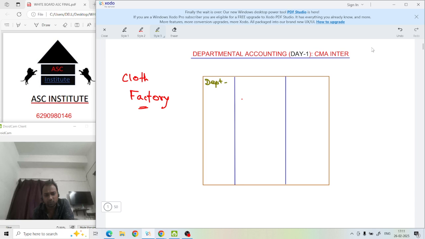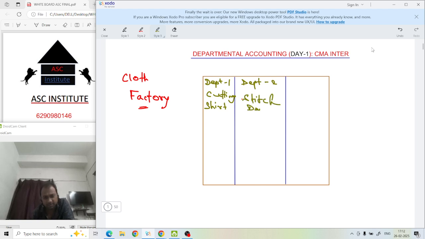Okay, department 1. What they do? They do cutting, cutting according to the size of the shirt or pant, whatever. We are taking the example of a shirt. Cutting shirt. Assume this one as department number 2. What they do? They stitch.